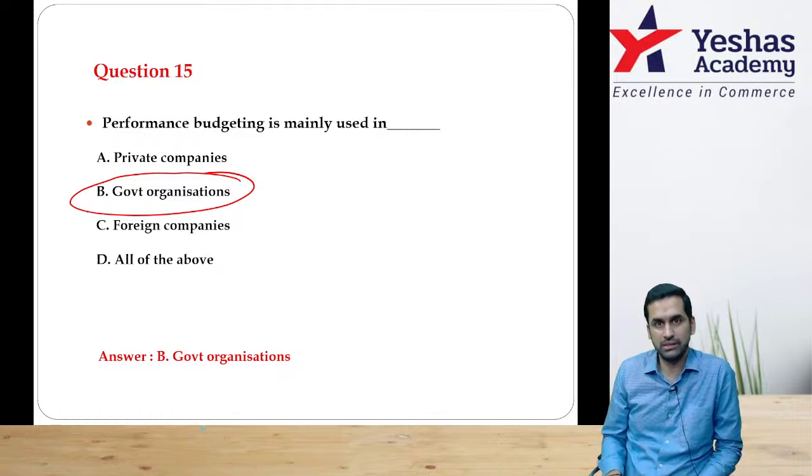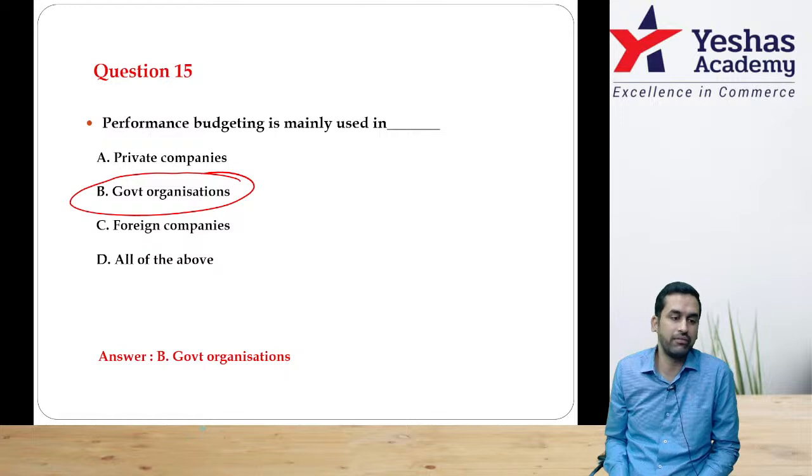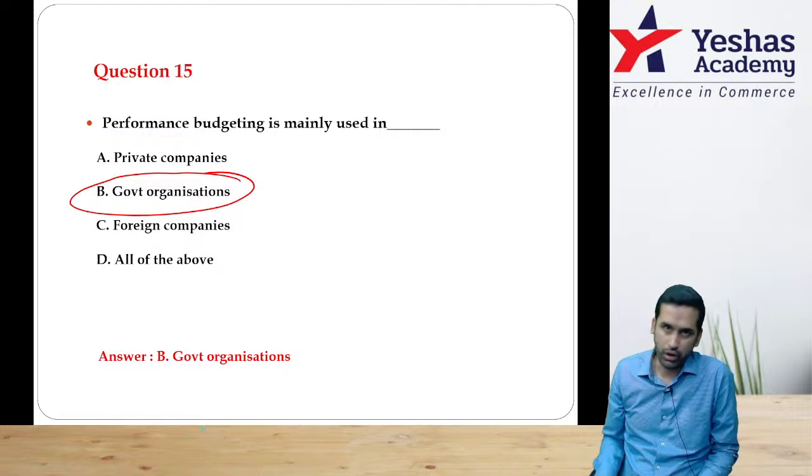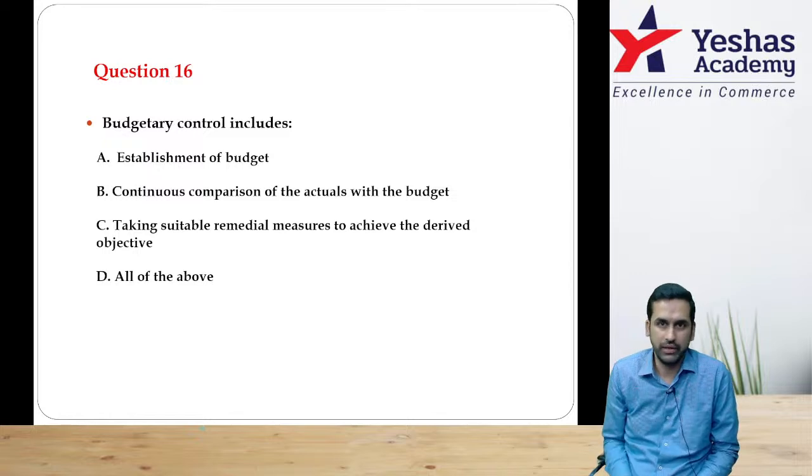Metro, rails, port, airport, when they invest money, they will not worry much about return. No doubt, in some cases you may even have return, but the focus is whether it is really serving the purpose or not. This performance budgeting also, 2 marks or 3 marks short note type of question can be asked. Very important.